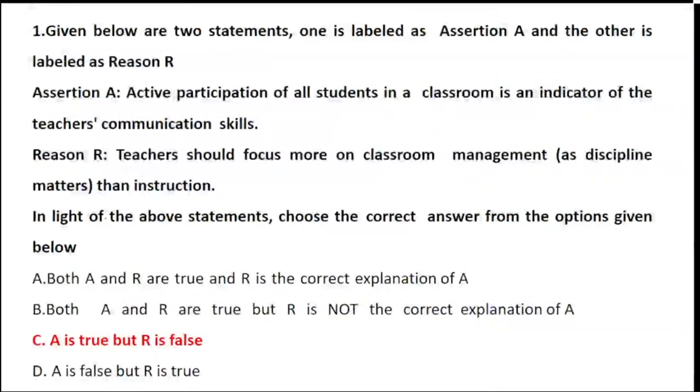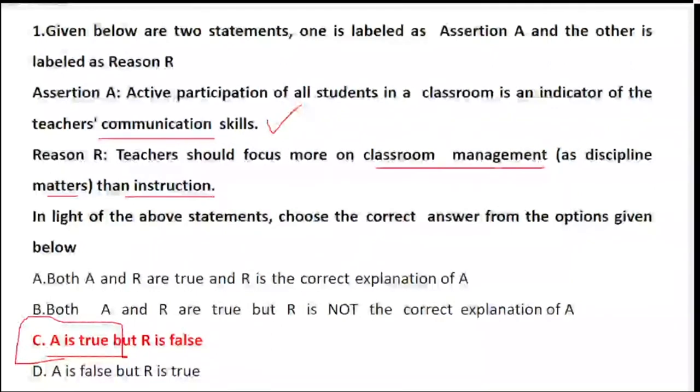So see, Rima, very good. Statement A is true, that is, active participation of the students is an indicator of teachers' communication skills. It means how a teacher can maintain an interactive classroom, and that is indicated with the help of students' participation. So yes, it is true. Statement B is the reason: teachers should focus more on classroom management, yes, as discipline matters, than instruction.